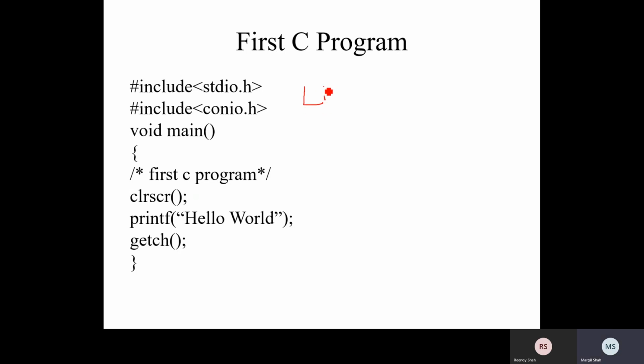So I can say that this is the linking section, because all the header files are linked over here. Basically these two are header files, stdio.h and conio.h. We link these two files because we would like to use the library functions declared in these particular header files.